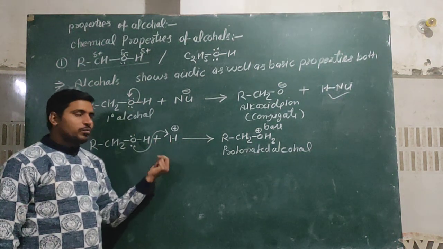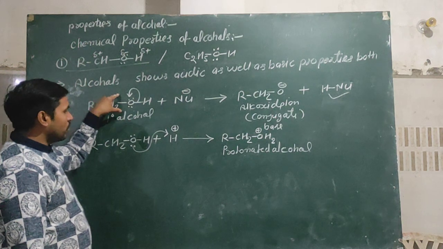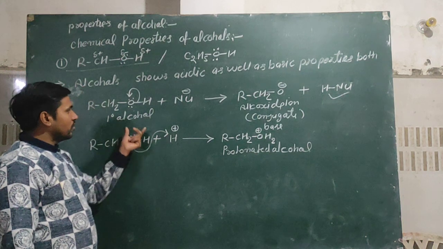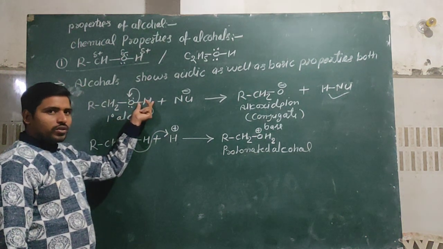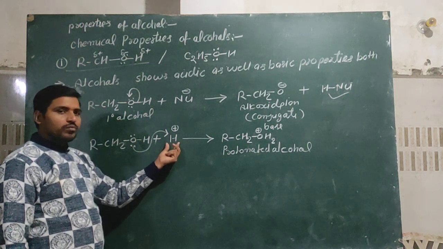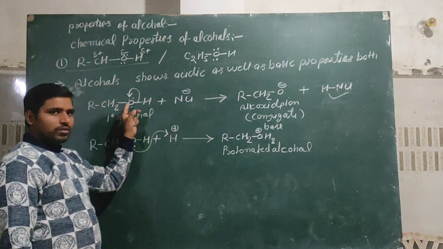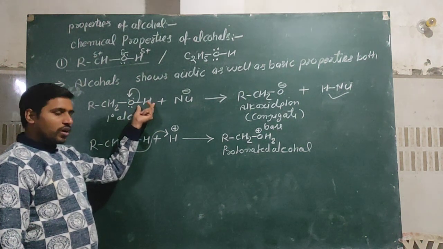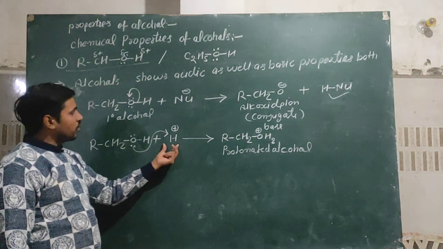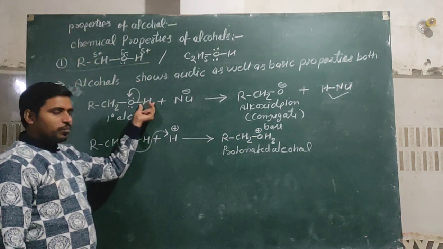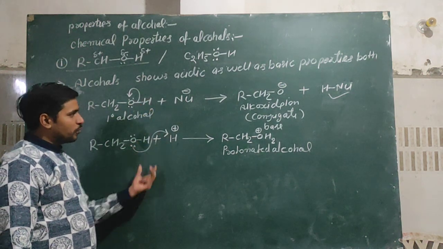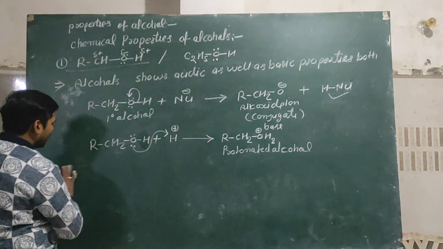According to the Brønsted-Lowry acid-base concept, an acid is a proton donor and a base is a proton acceptor. In both reactions, it sometimes donates its proton and sometimes accepts a proton, not an electron. Here it accepts the H plus, here it loses the H plus. Thus acid is a proton donor, base is a proton acceptor. Thus alcohols are amphoteric in nature.